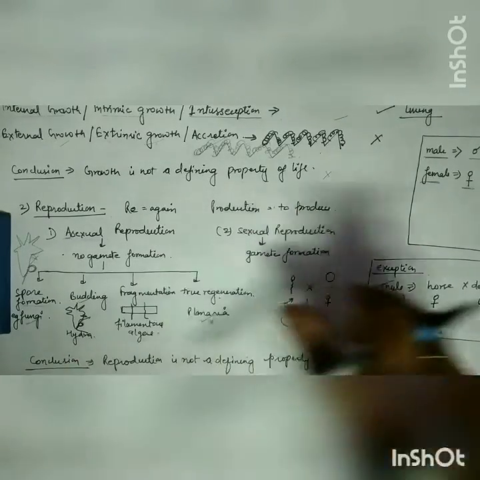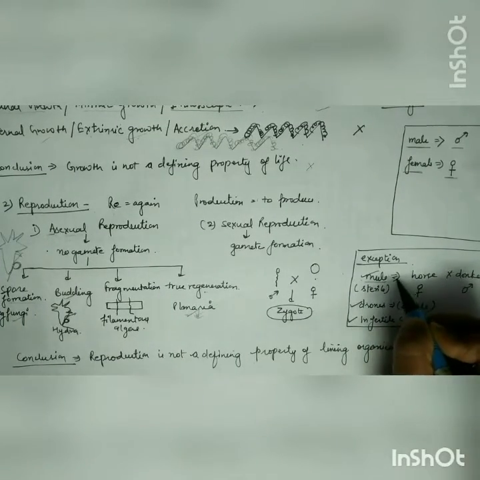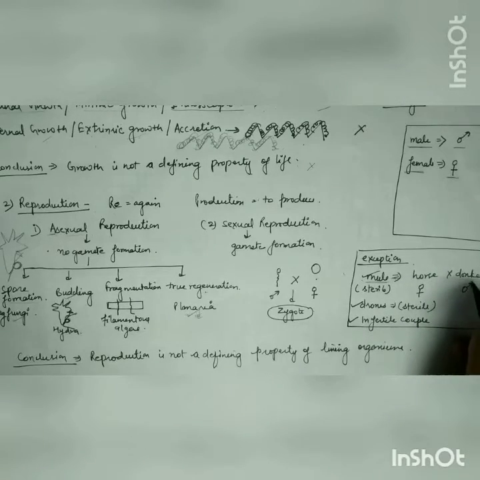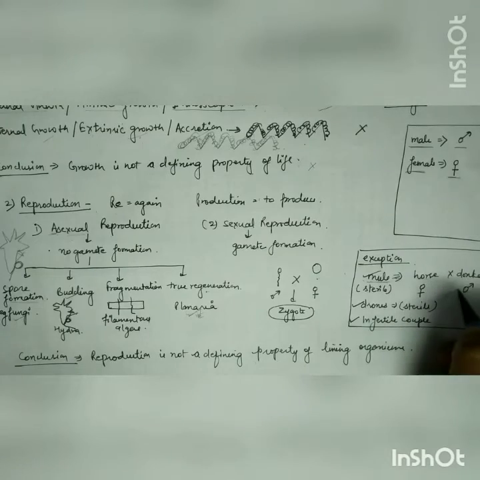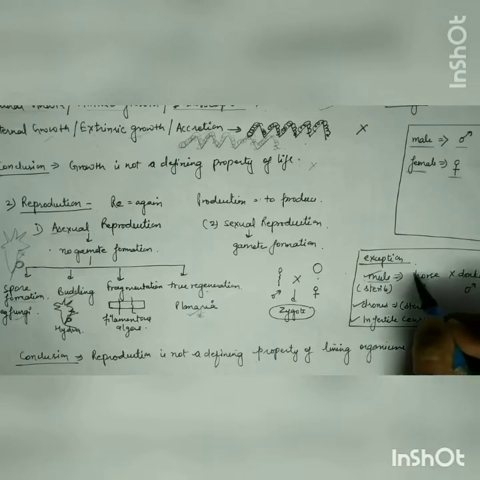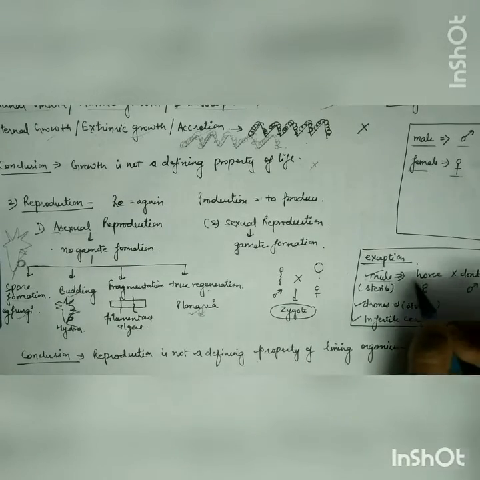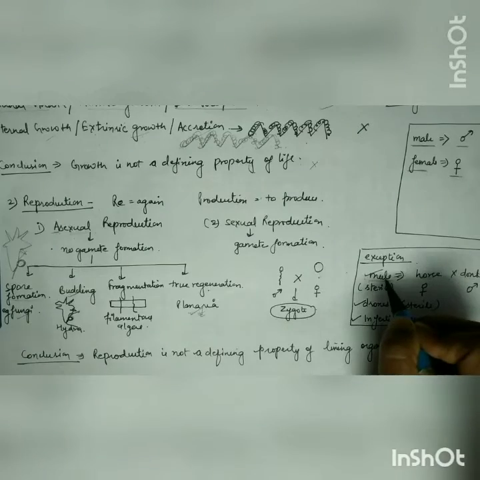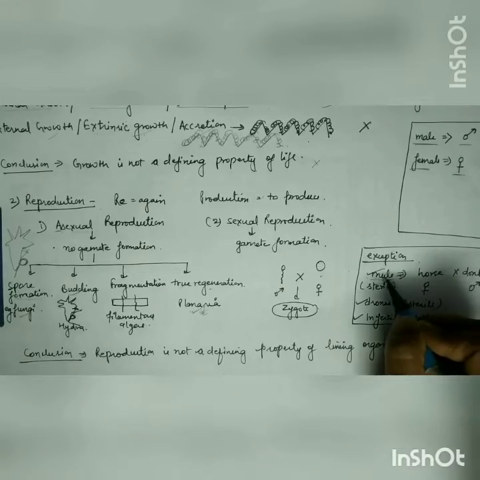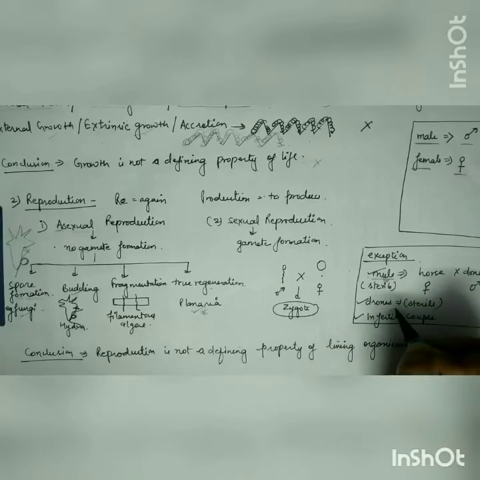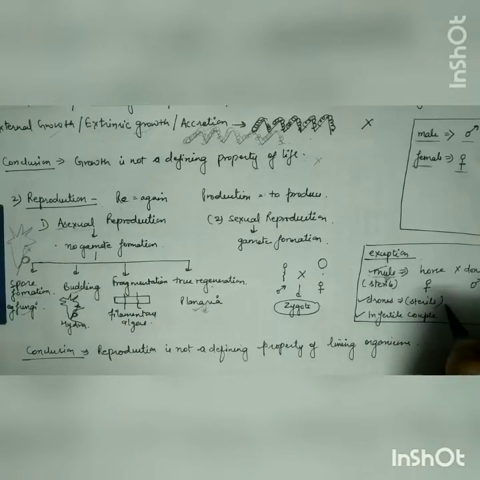In case of reproduction, you can see different examples. For example, mule. What is a mule? It is a hybrid form of horse and donkey. Horse is female and donkey is male. You will not change the sign. Only when the female is a horse and the male is a donkey will you get a mule. Clear? So these mules are sterile. They are not able to reproduce. Clear? Another example is drones. What are drones? Drones are the working bees. They are sterile. They are not able to reproduce.